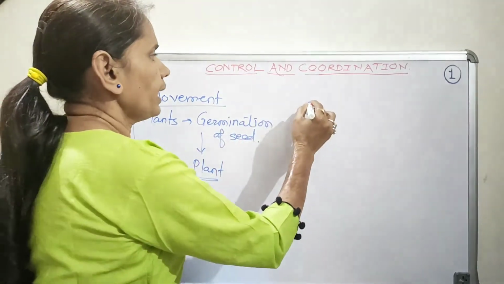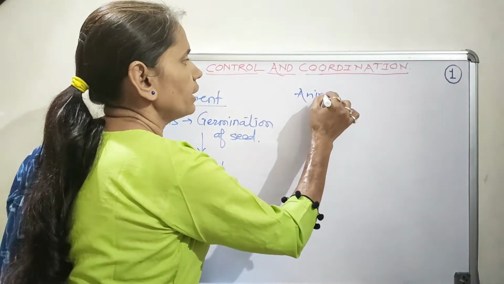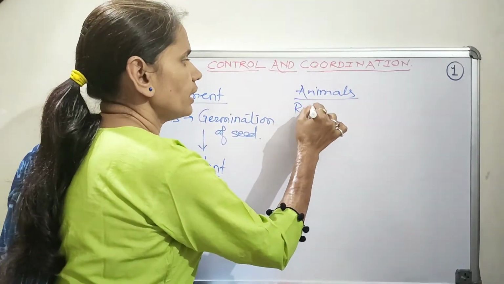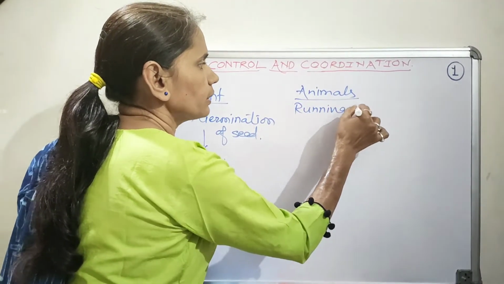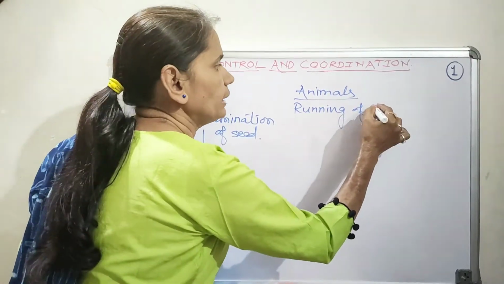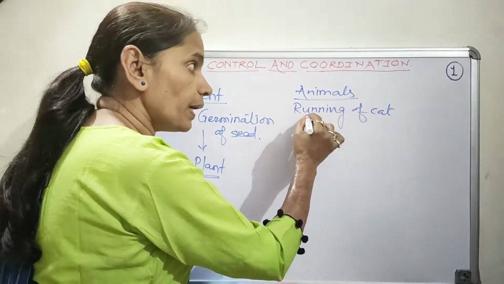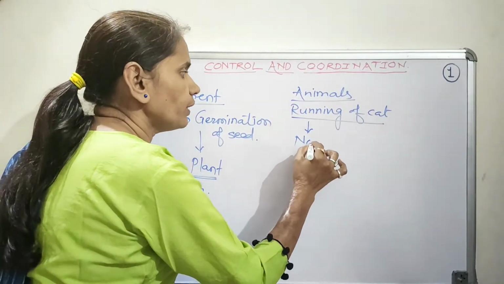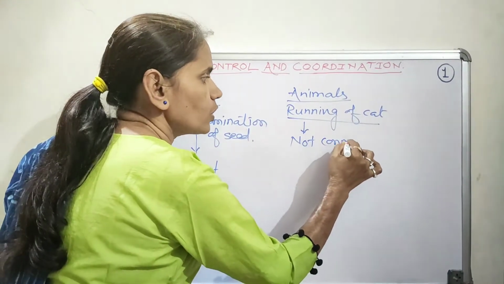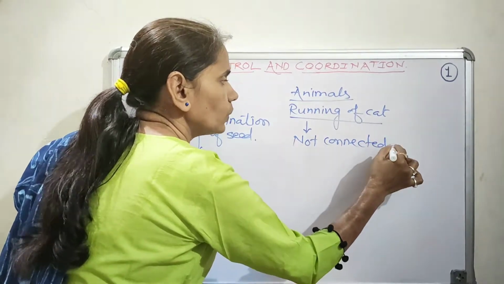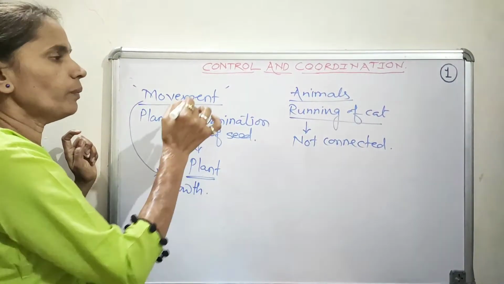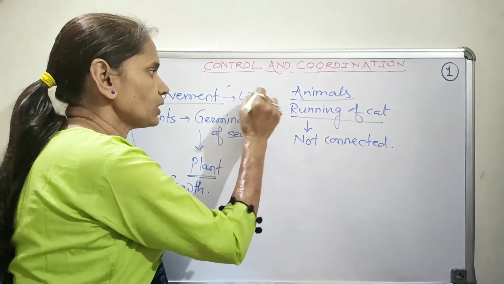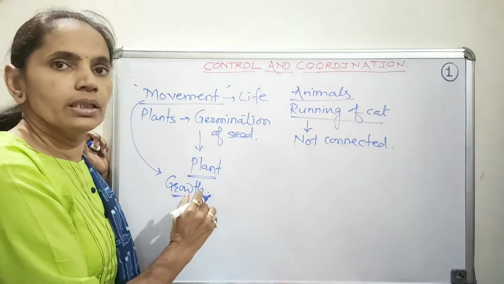Now considering the example in case of animals. There are various examples in the animals such as running of the cat or a boy playing the bicycle. But here this movement is not connected with the growth. So every time, even though we consider that movement is the notation of life, it is not connected with the growth.